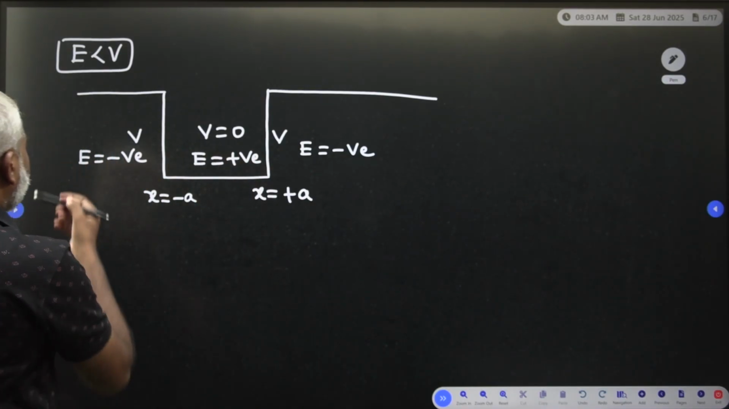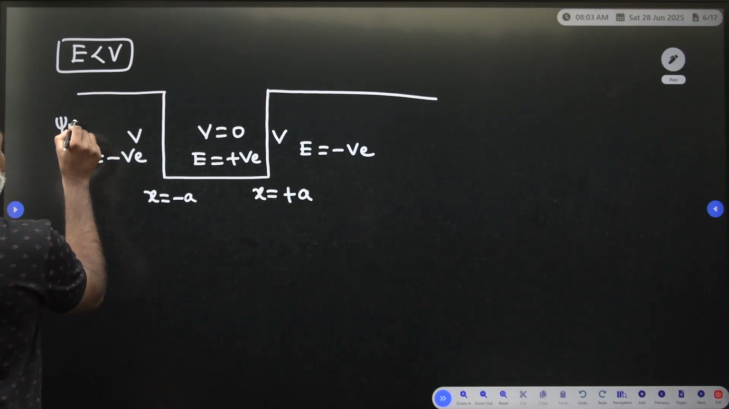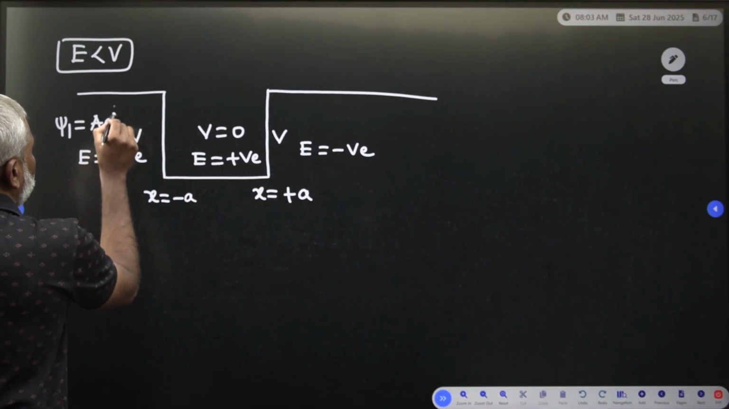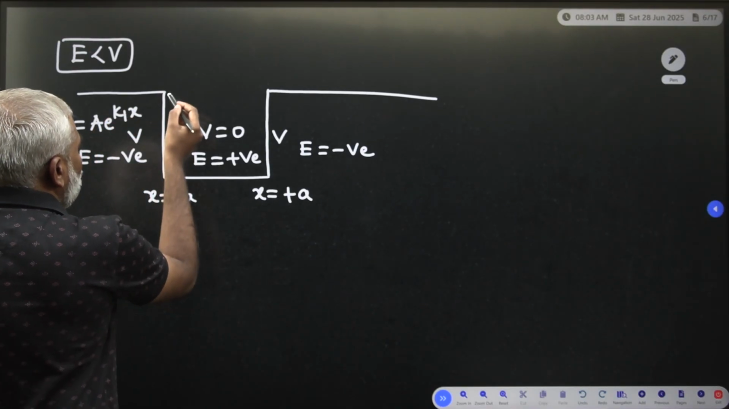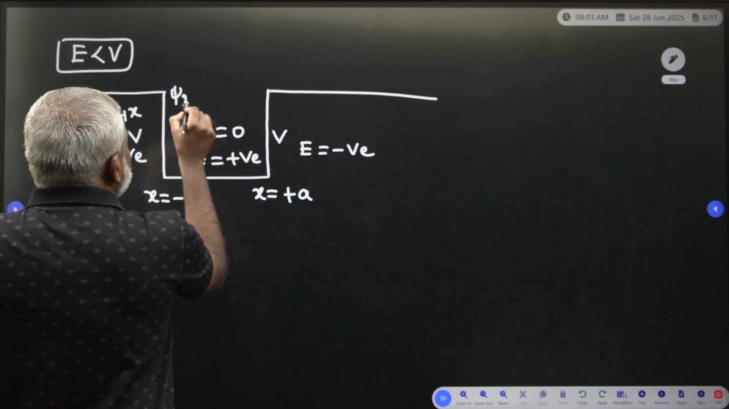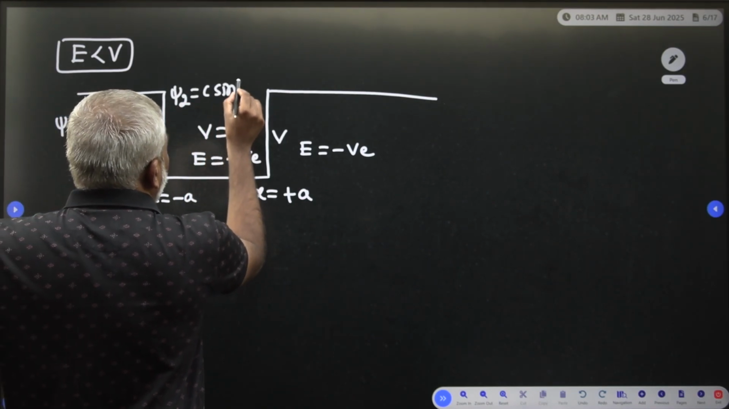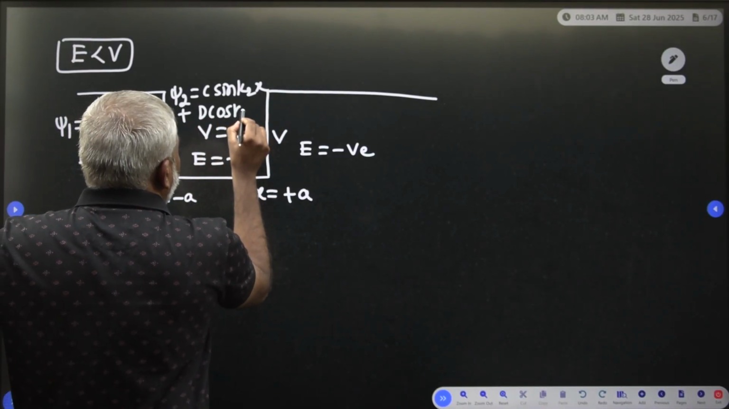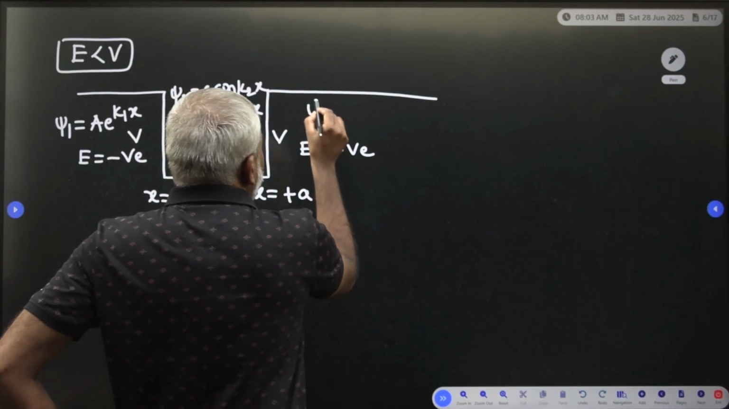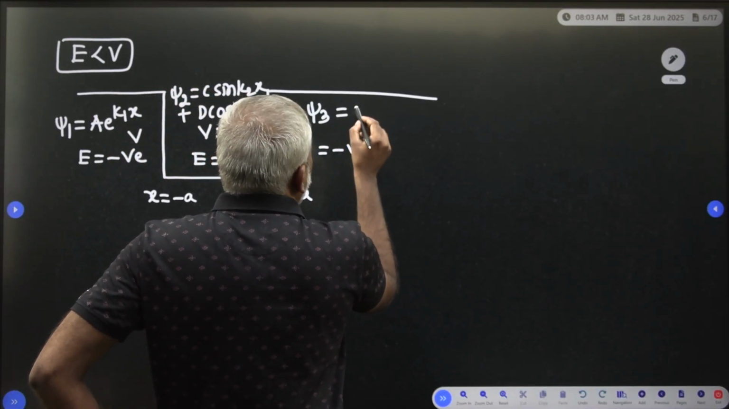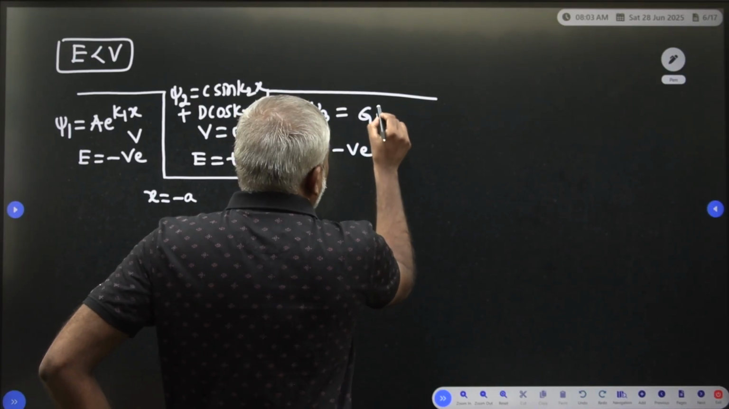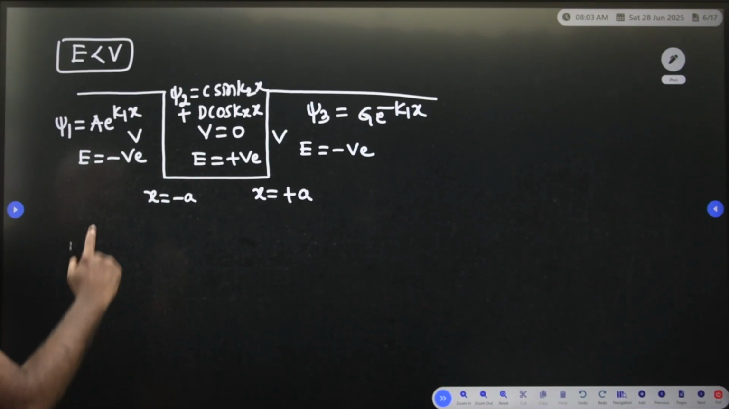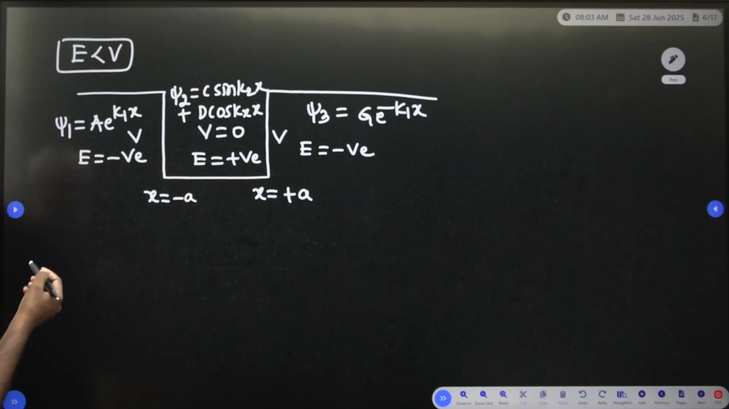Now the wave functions: psi 1 is equal to A e to the power of k1x. What is psi 2? Psi 2 is equal to C sin k2x plus D cos k2x. Psi 3 is equal to G e to the power of minus k1x. Now two distinct sets of solutions are there.